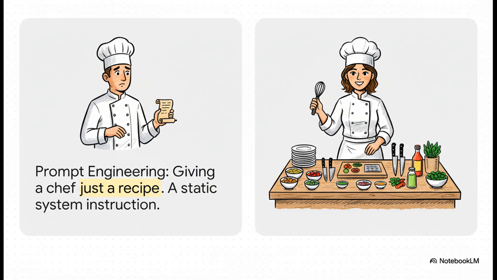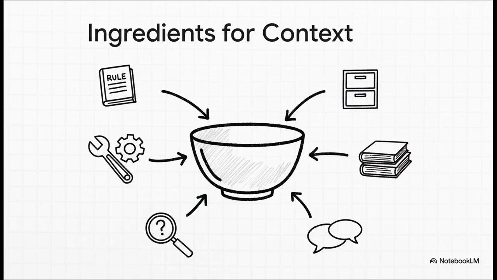But what we're talking about here is context engineering. That's like preparing the chef's entire kitchen, their mise en place. Every single ingredient chopped, every tool laid out, everything perfectly ready to go for the specific task at hand. It's a whole different level of preparation. So what goes into that perfect setup?